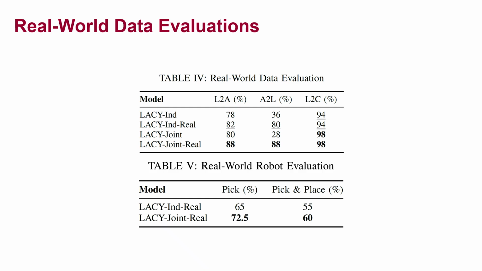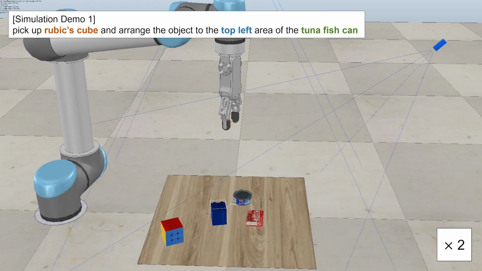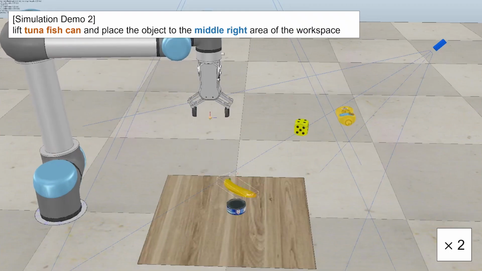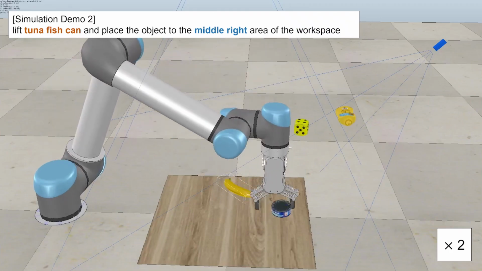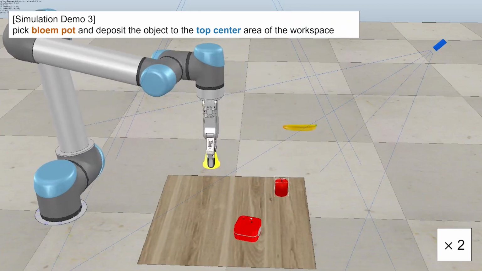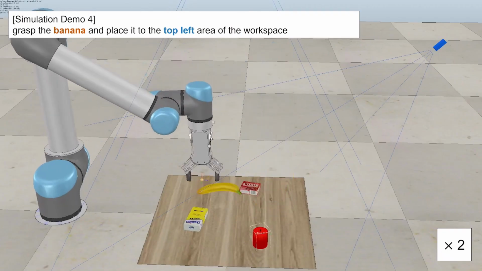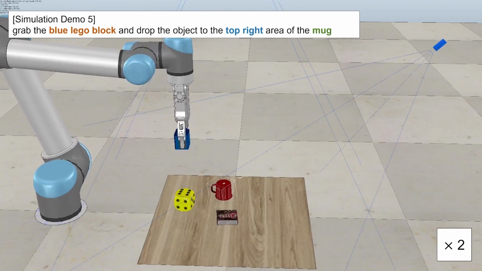A real-world robot evaluation also shows that the pick and place actions generated by LACY models are effective in real-world tests. We first show 4 simulated robot demos, which were done in the simulation. We used both absolute and relative spatial descriptions for the task description inputs.